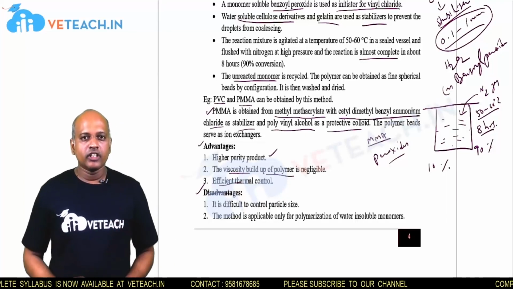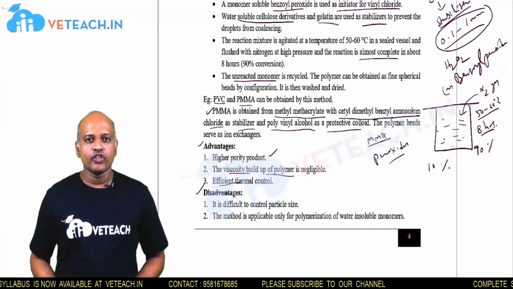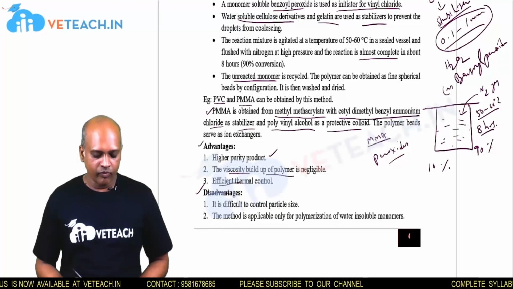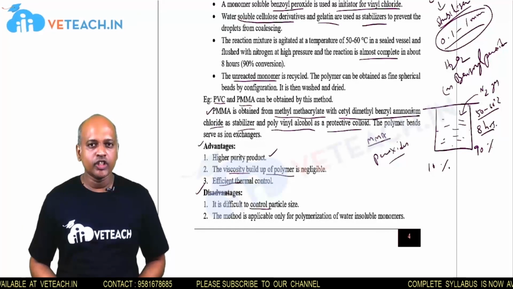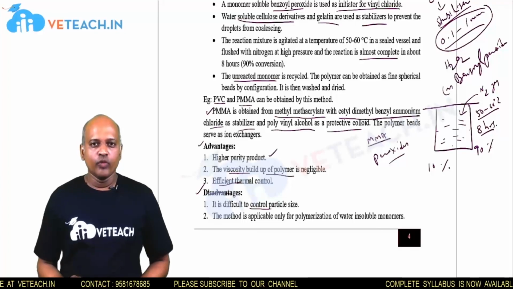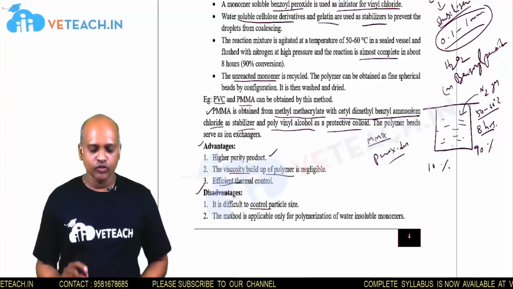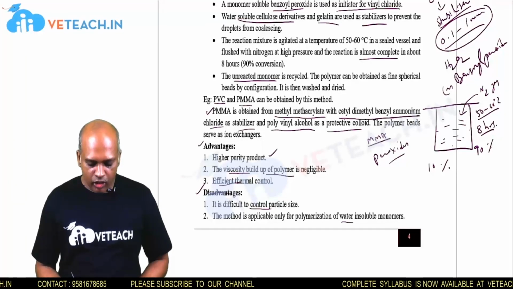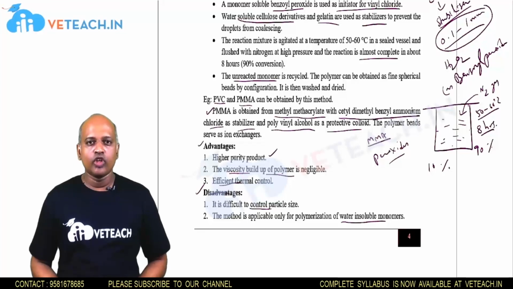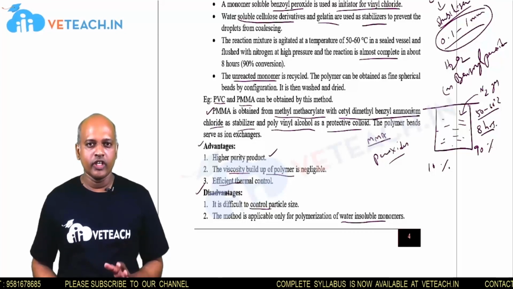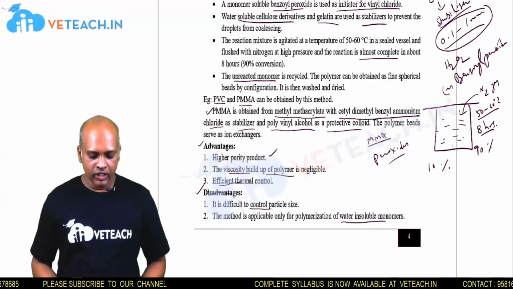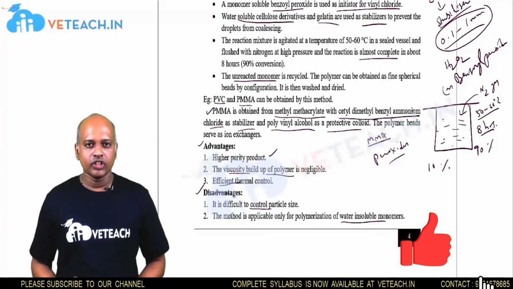Next, the disadvantage of this process. The main disadvantage is that we cannot control the size of the particle or polymer. Also, the monomers required for this polymerization are only water insoluble monomers. Water soluble monomers cannot be converted into polymers in this type of polymerization. So this is one of the disadvantages of this process.